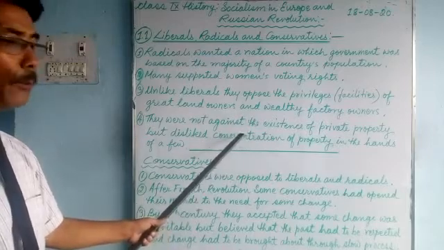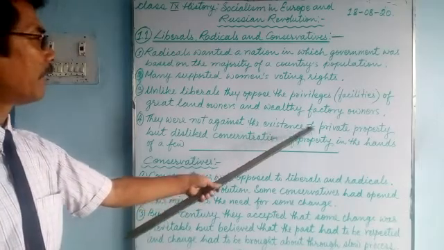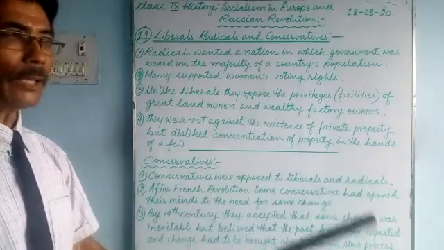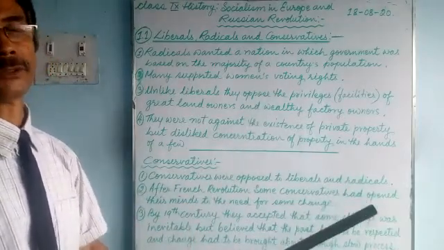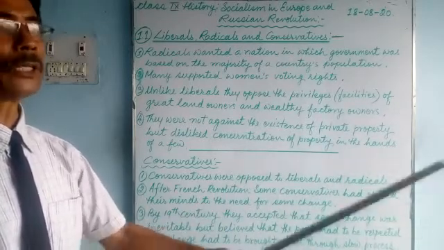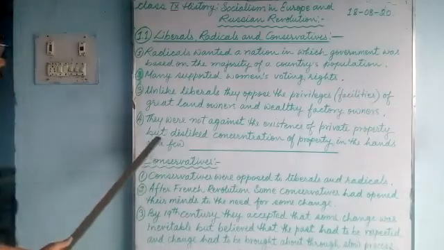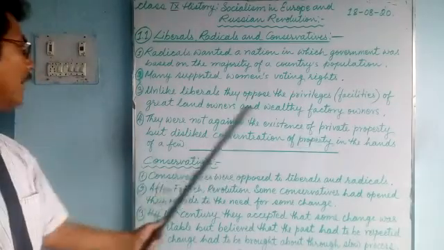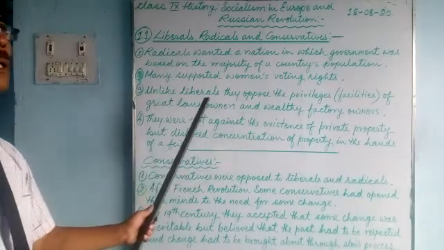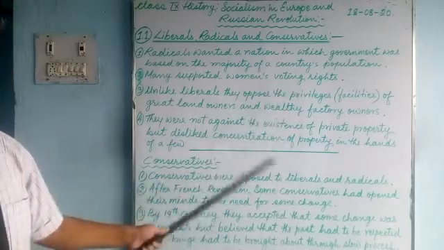So radicals opposed this. They are not against the existence of private property or people having private property. But the only thing they wanted was that all the people must possess it, whether first, second, third class, whether liberals, conservatives or radicals. Not only in a few hands. So they disliked concentration of property in the hands of a few. These are the ideals followed by radicals, a different group of society.